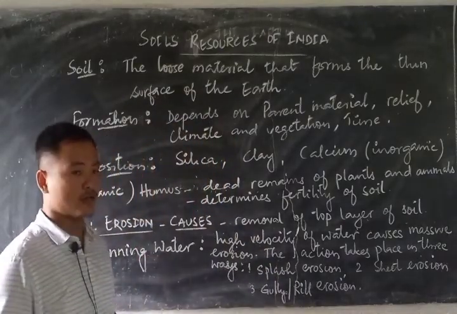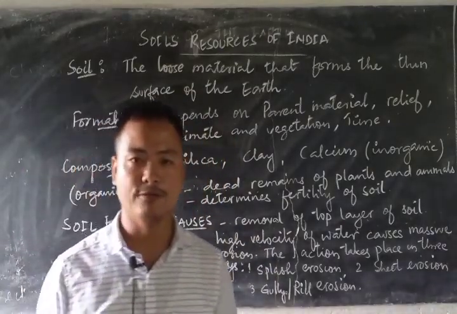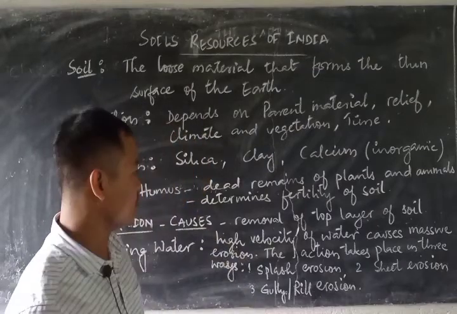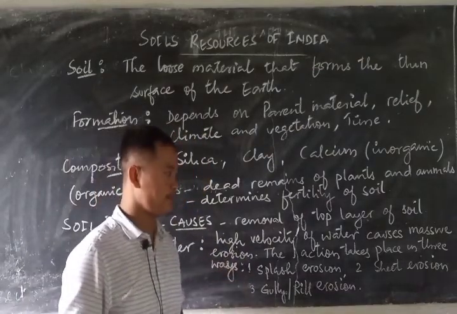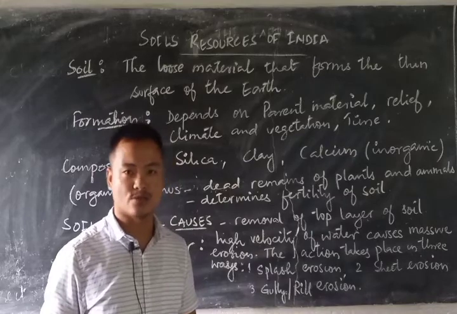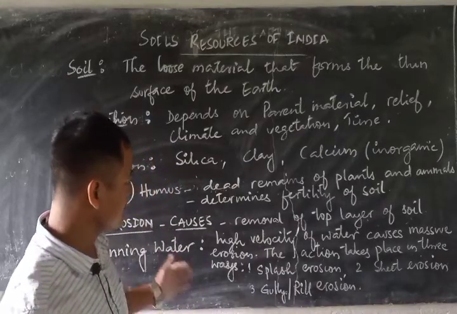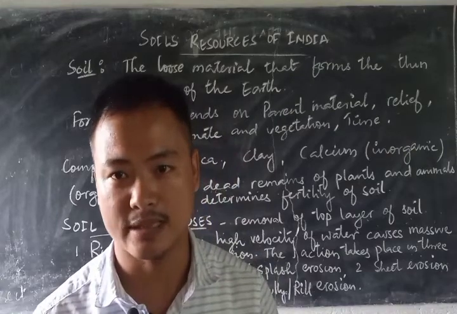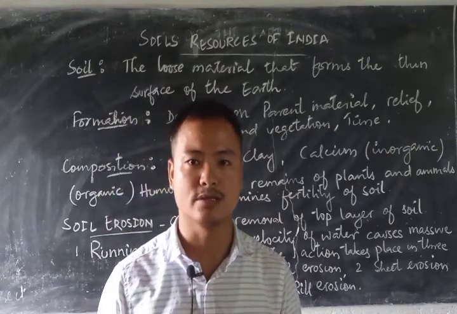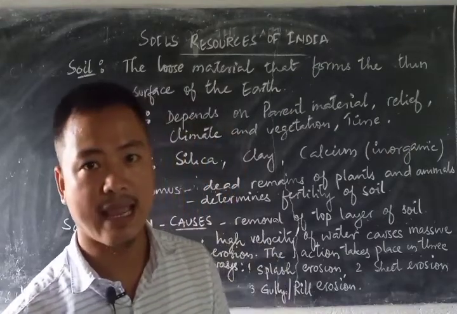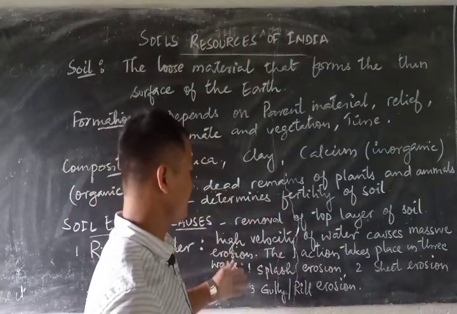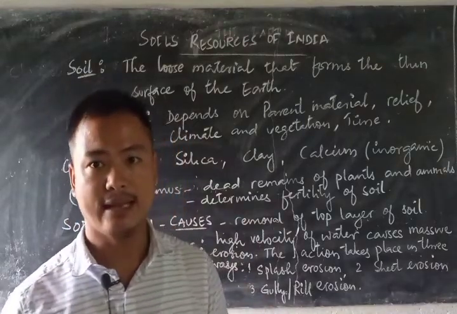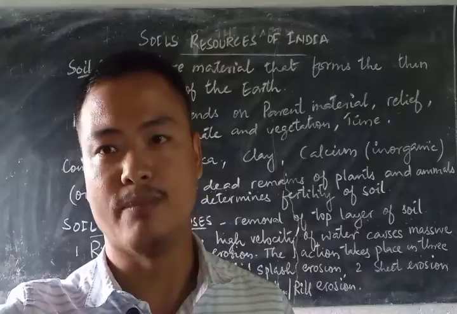Running water, due to heavy rainfall or overflooding of rivers, causes erosion of the soil. It acts in three different manners in causing erosion. Let us discuss them one by one.